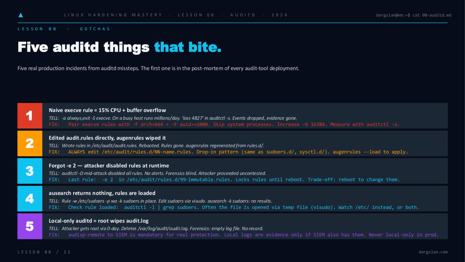Forget the immutable -e 2 flag and root just runs auditctl -D mid-attack. Watch a file but miss the temp file dance visudo does, and ausearch comes back empty. And the big one, local-only auditd means root deletes audit.log, and forensics gets nothing. Ship to a SIEM via audisp-remote, or you don't really have an audit trail.